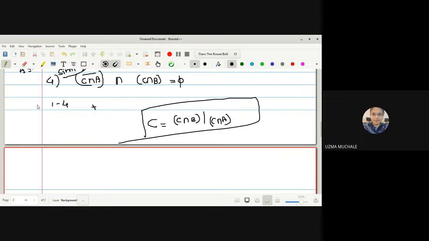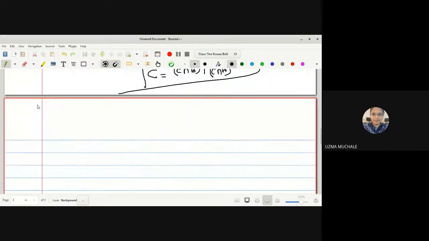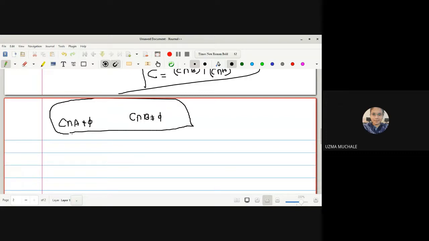Okay. Now, as I told you, we have an assumption. What was the assumption? C intersection A is non-empty as well as C intersection B is also non-empty. This was our assumption. Is it okay? Yes, ma'am. Given that, what is given to us? C is connected. Okay. If C is a connected set, what can you say about this C intersection A, is it an empty set or non-empty set?